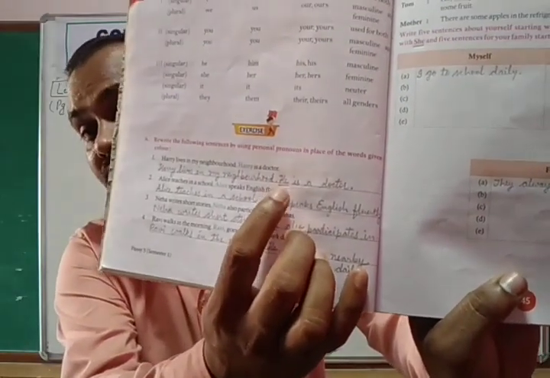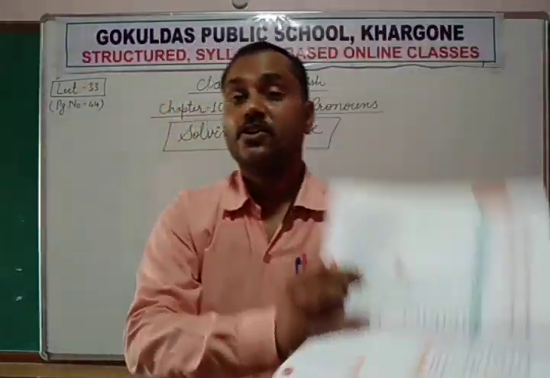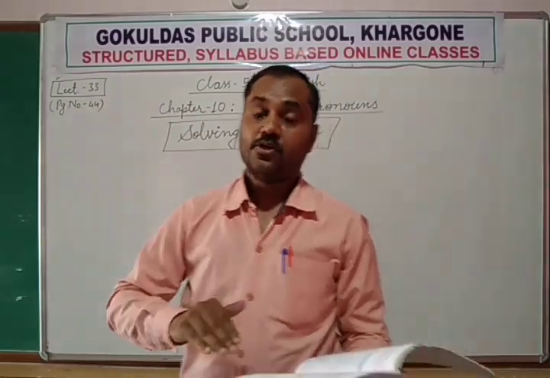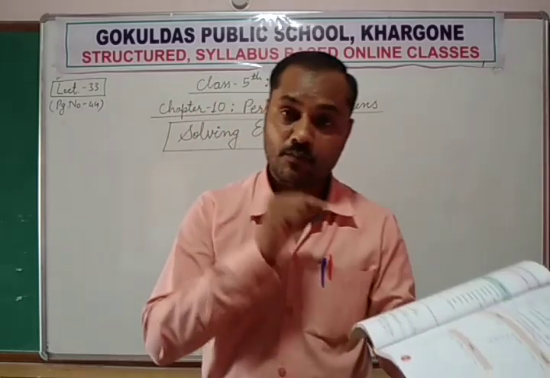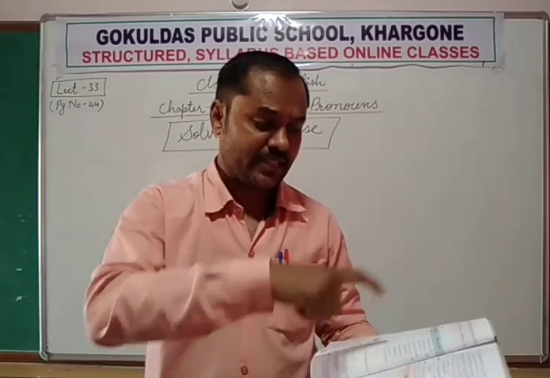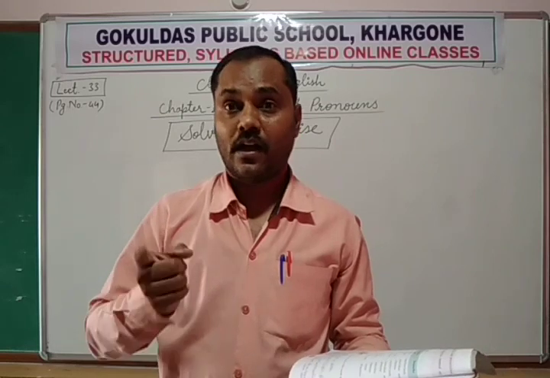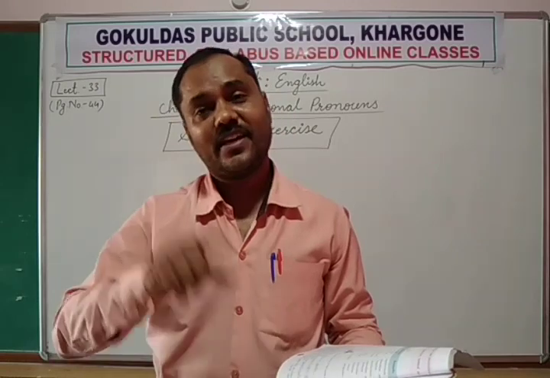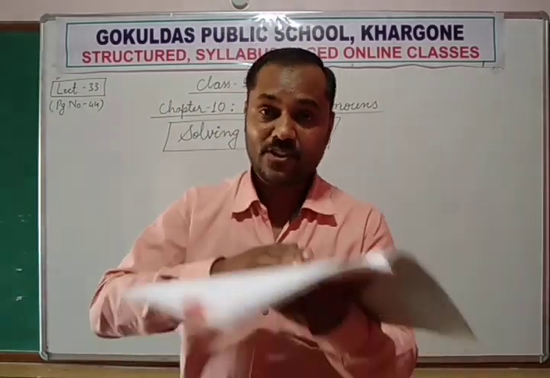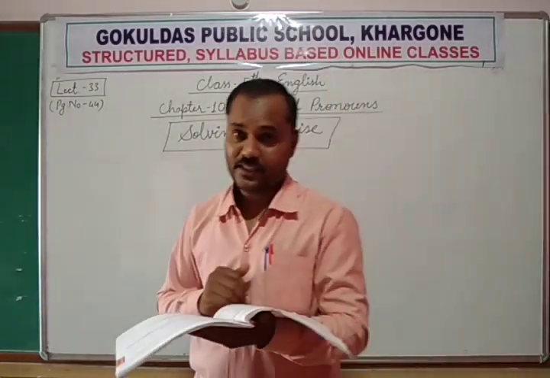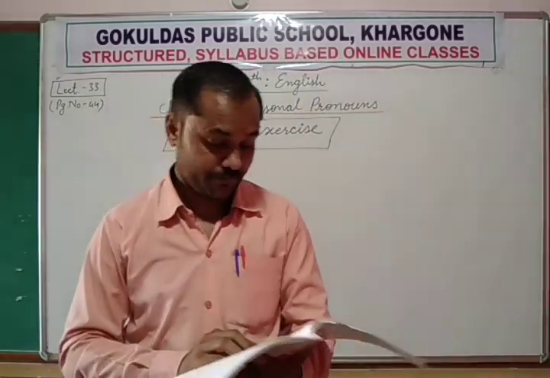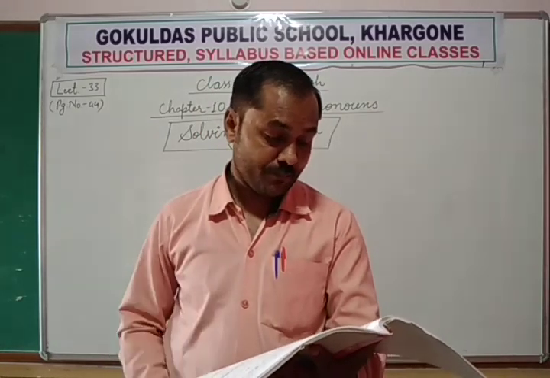After writing he, I underlined it here. Why did I underline it? To show that I have made some change here in place of Harry. So that's how you will note down in the book with pencil, and the same exercise you will note down after matching with my answers. Then you will note down these exercises in your CW notebook in your grammar portion. Okay, so that is the solution of the first line. Now the second line.